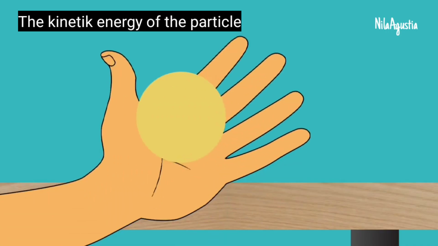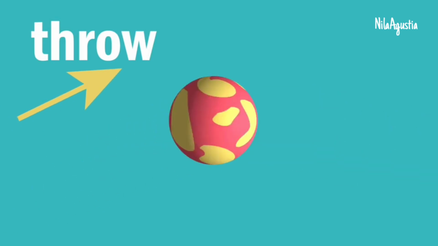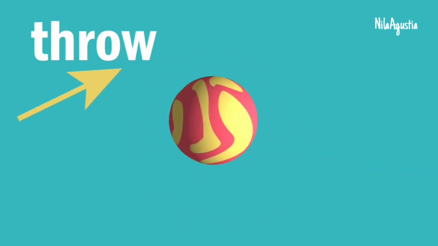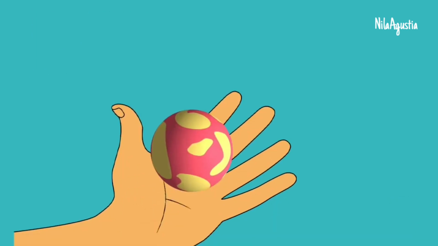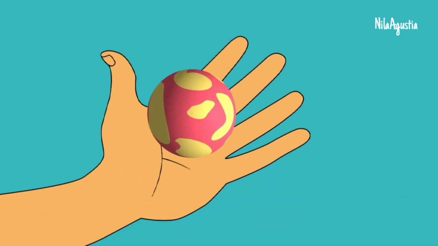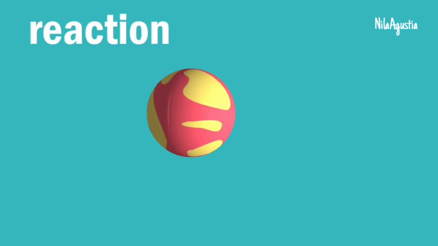If the kinetic energy of the yellow and red plasticine is not strong enough, it does not produce a product and is an unfruitful collision. Conversely, if the energy of the red and yellow plasticine collision is strong enough, then a product in the form of a mixture of yellow and red plasticine is formed, or reacts.